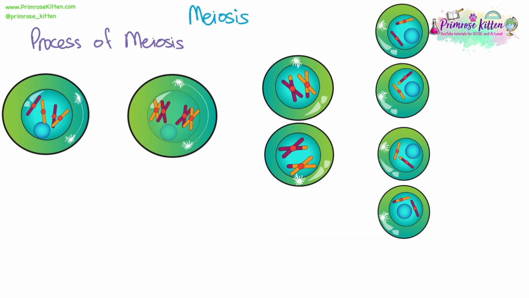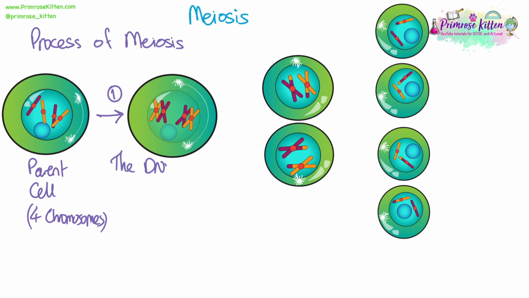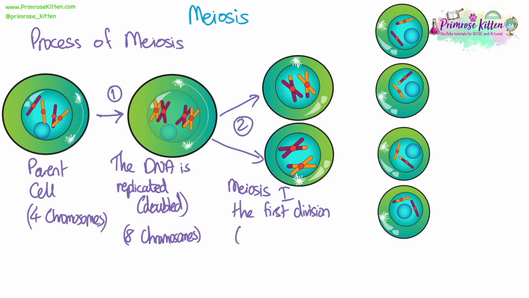Okay, so let's look at the steps or the process of meiosis. So we'll start with a parent cell. This cell is diploid and it has 4 chromosomes. This is an example, obviously. Then the DNA is replicated. So you can see here I've gone from having 4 chromosomes and each one of those has copied itself. So there's now 4 replicated chromosomes, or 8 chromosomes. Then we go through the first division. So we divide the cell into 2 and each cell has 4 chromosomes.